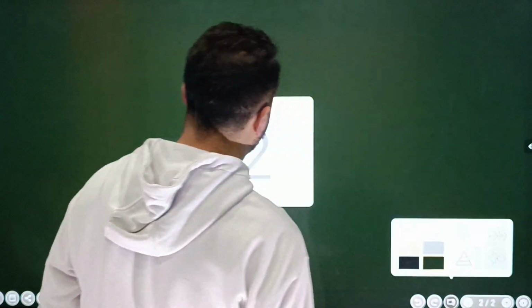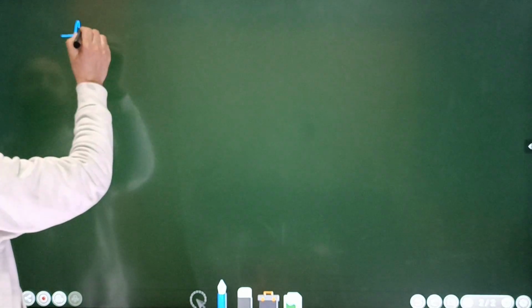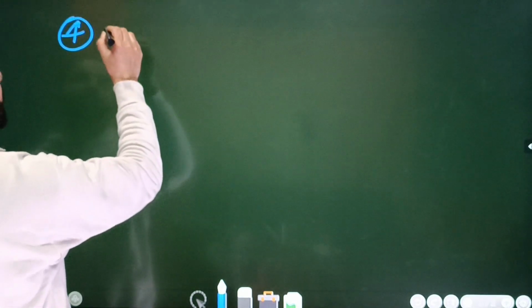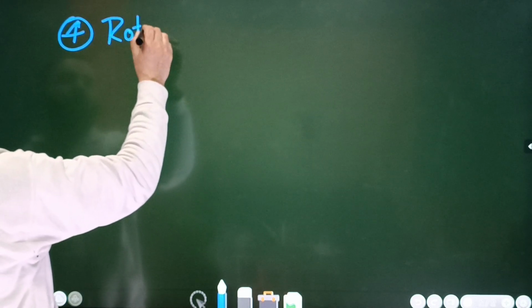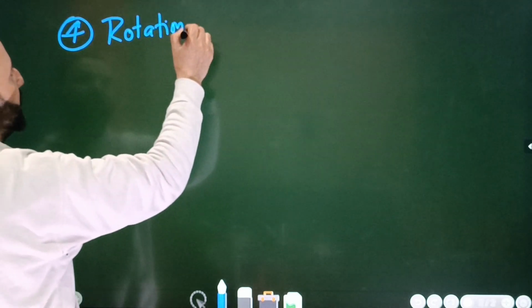Next, beta, we have point number 4. Pay attention here, beta. So next is due to what? Due to the rotation of earth. Right, beta? What is the effect of the rotation of earth on the acceleration due to gravity?